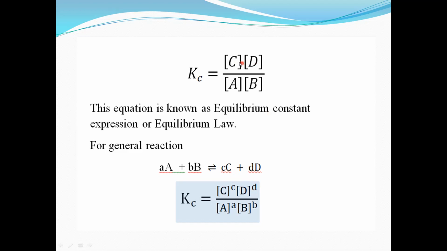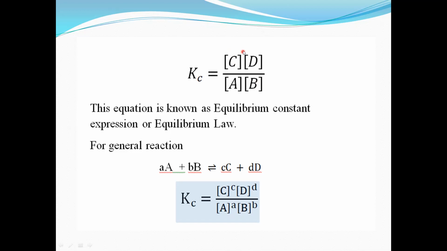In the previous reaction we have not taken powers, because it was a general reaction, A plus B gives C plus D. The coefficient of A is 1, so it is not necessary to write the 1 here. Concentration of B raised to 1, concentration of C raised to 1, so not necessary to write the 1.